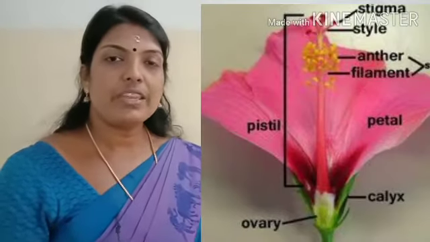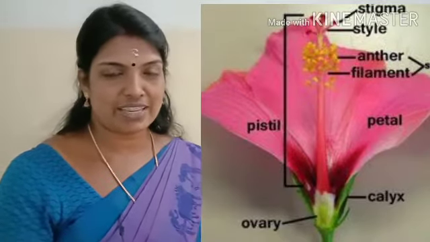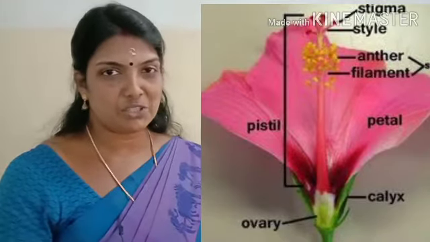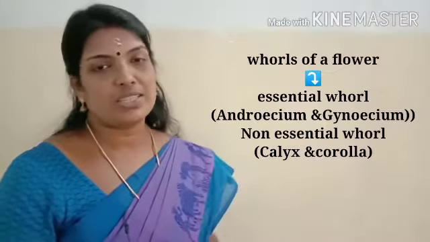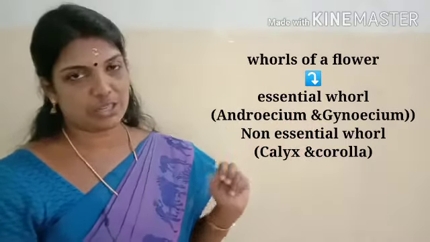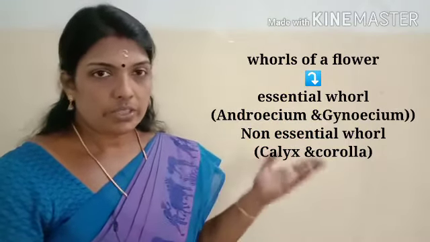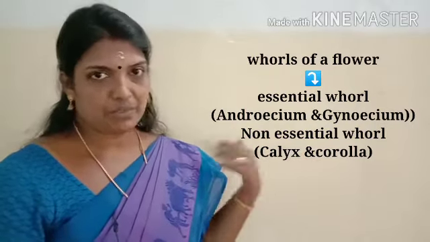When we observe a flower, we can see different whorls such as calyx, corolla, androecium, gynoecium, etc. We can categorize these whorls under 2 headings: essential whorls and non-essential whorls. What are essential whorls? What are non-essential whorls? How did they get their names? That we can study next.